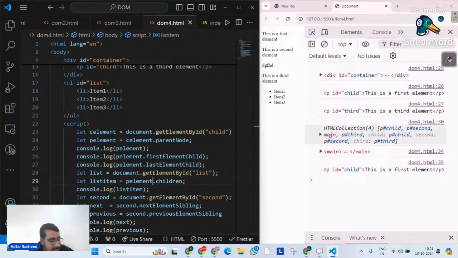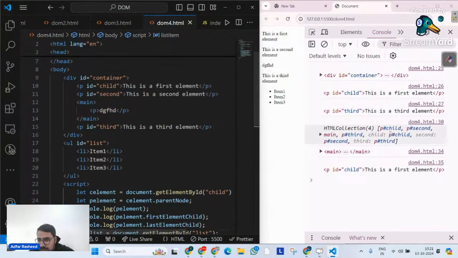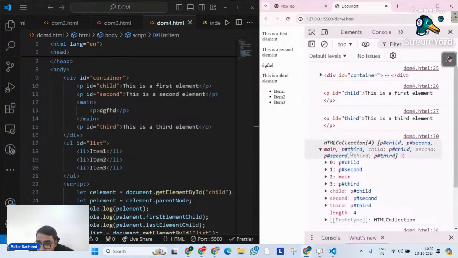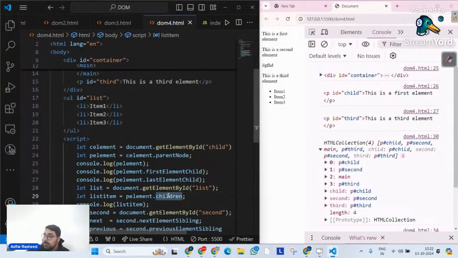This HTML collection, if you look at it, gives me first this p element, which is p hash child, then p hash second, then the main element, and main itself is an object. So you can clearly understand that this HTML collection holds only 1, 2, 3, 4 elements, not more than that. That is why I said the definition is not all nested children but the direct children. So the children property returns all the direct children inside an HTML collection.